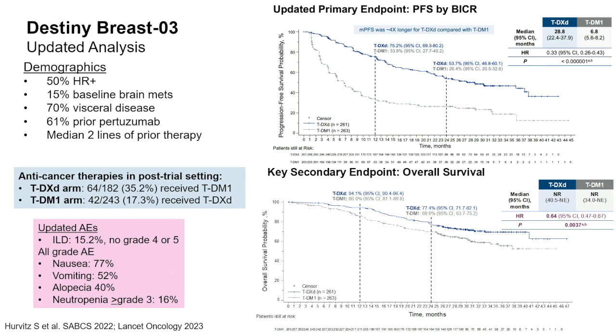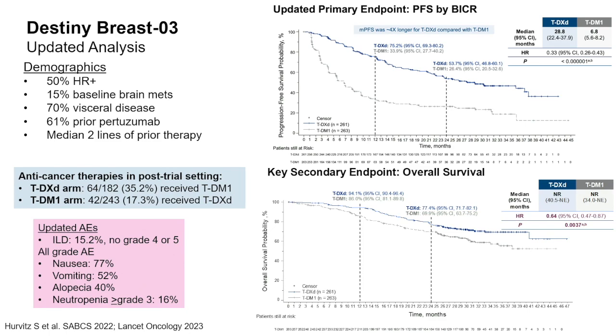You can see that TDM1, the median PFS was 6.8 months, jumping to 28.8 months with TDXD. And this is one of the only trials we've had, maybe the only trial, where the overall survival was significant when the median hadn't been reached in either arm. So not reached in both arms. So then they did landmark analyses. And as you can see, at 24 months, 70% of patients were alive who received TDM1 and 77% who received TDXD. So really remarkable data.